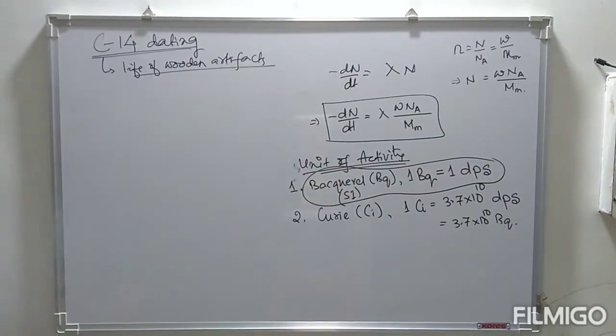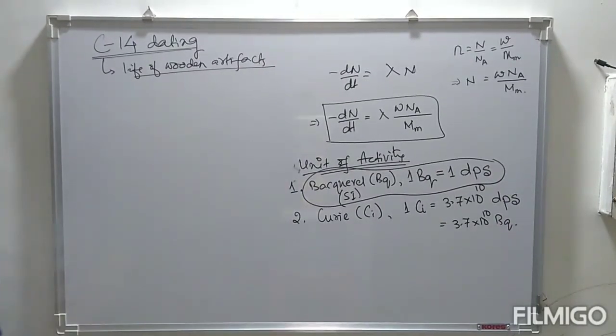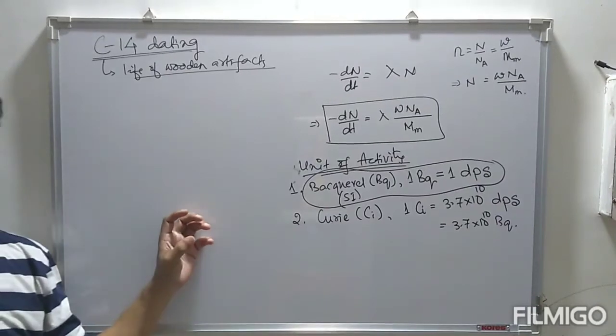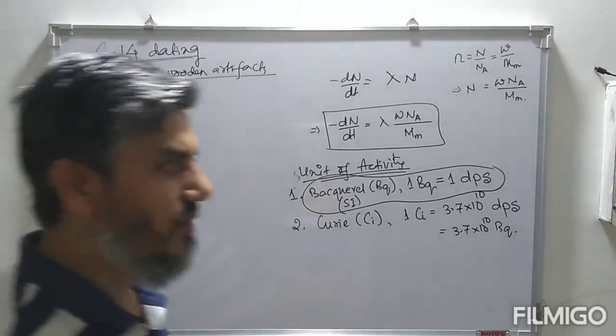This carbon dioxide is taken up by plants during photosynthesis, converting into carbohydrates, and these carbohydrates are taken up by animals.